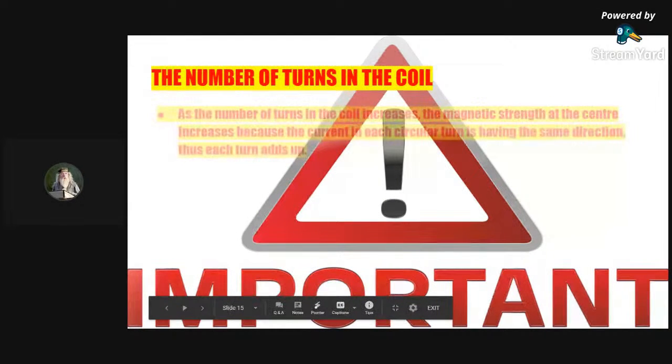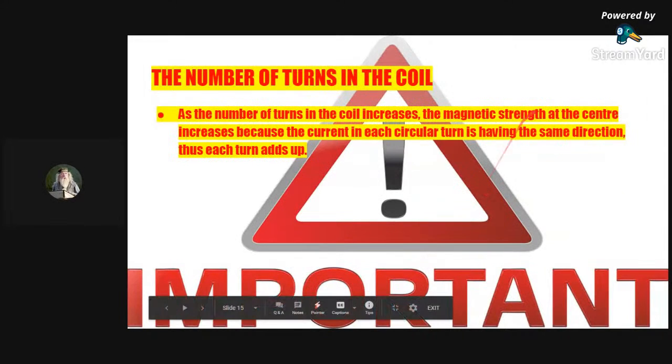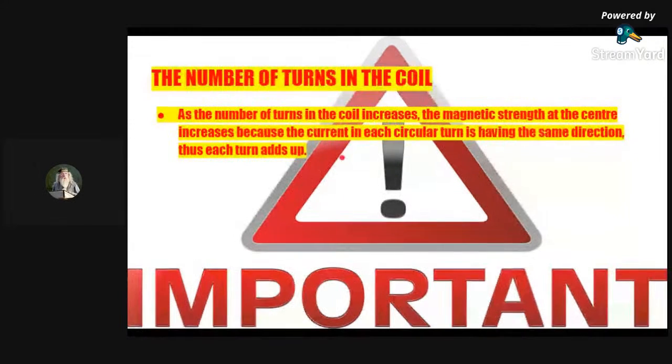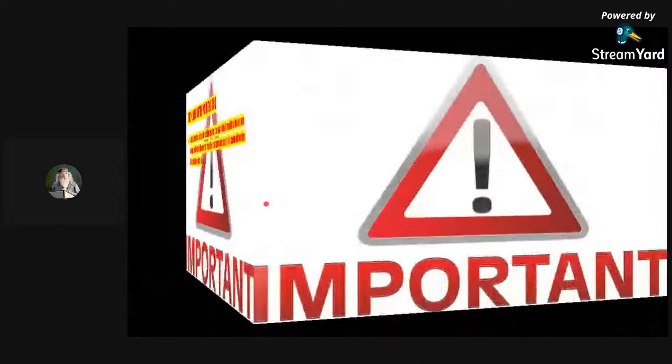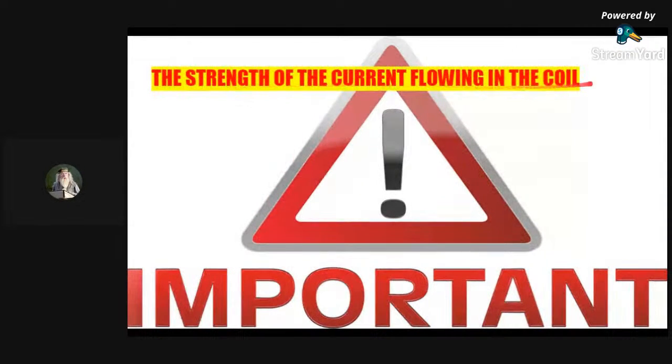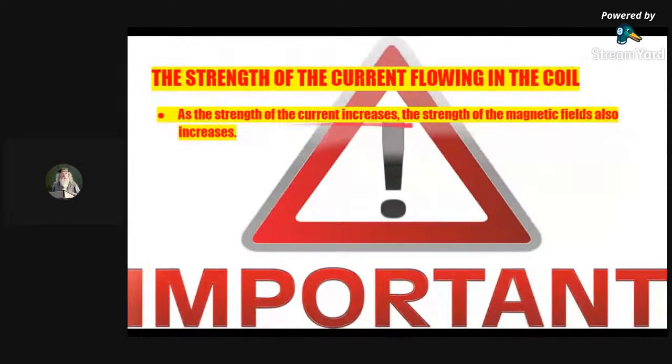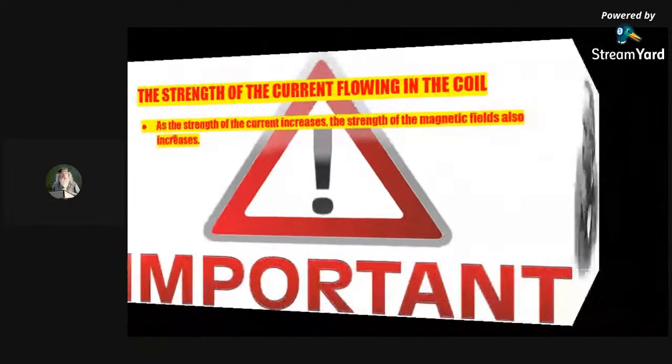So the number of turns in the coil: as the number of turns in the coil increases, the magnetic strength at the center increases, because each current has the same direction, so each turn adds up. Right? Okay. Now the strength of the current flowing in the coil: as the strength of the current increases, the strength of the magnetic field also increases.